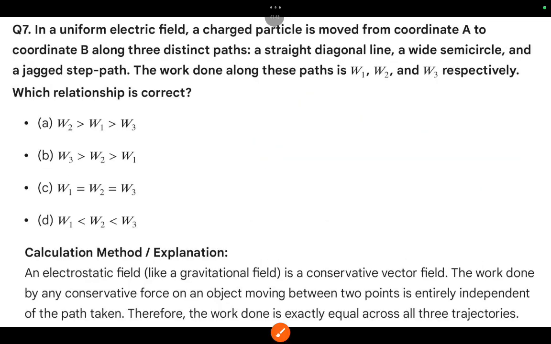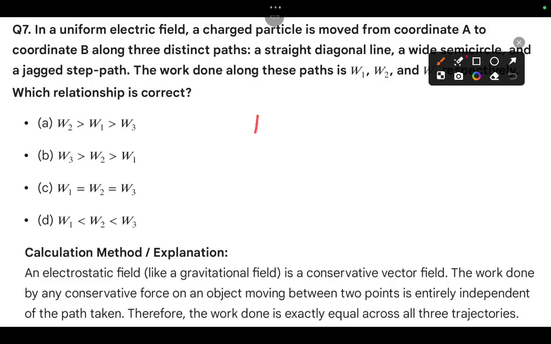Okay, coming to the 7th one. In a uniform electric field, a charged particle is moved from coordinate A to B along 3 distinct paths: a straight diagonal line, a wide semicircle, and a jagged step path. The work done along these 3 paths is W1, W2, W3.